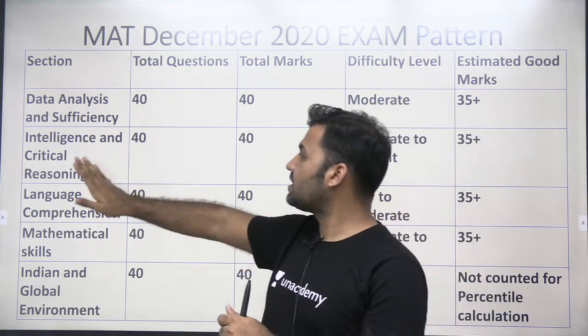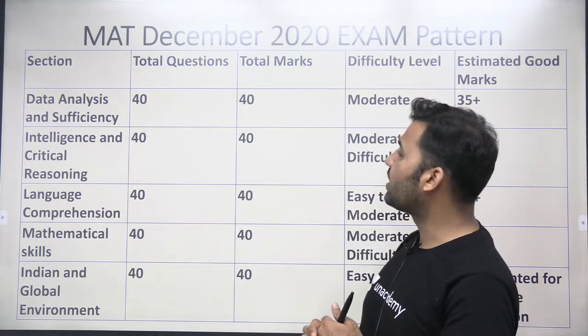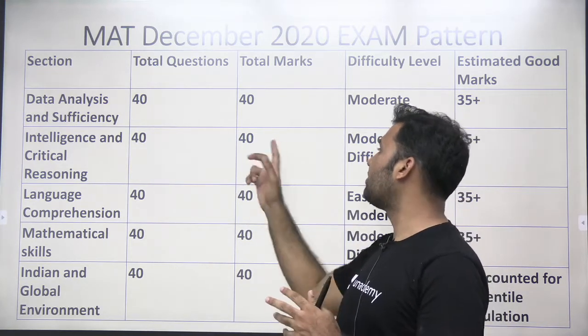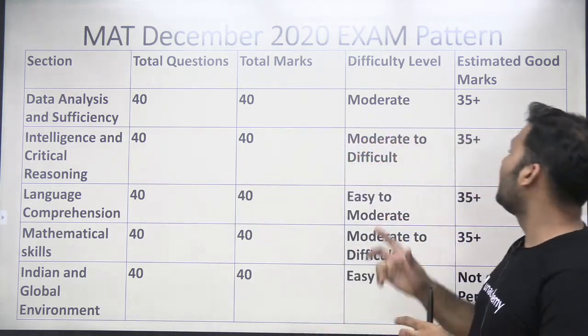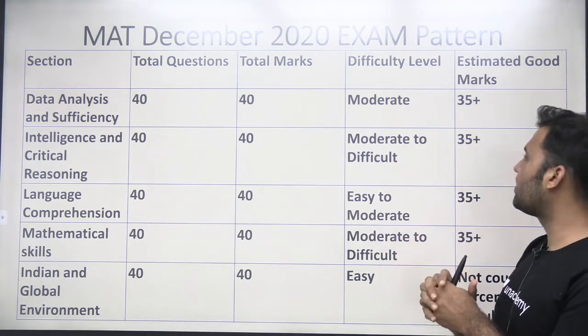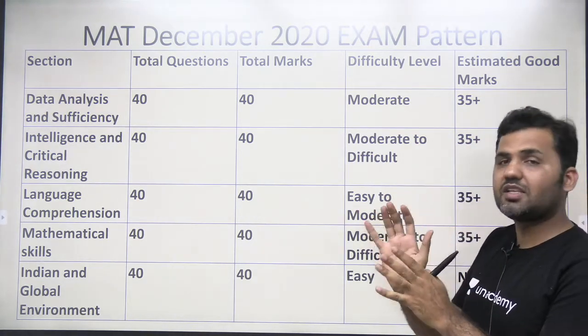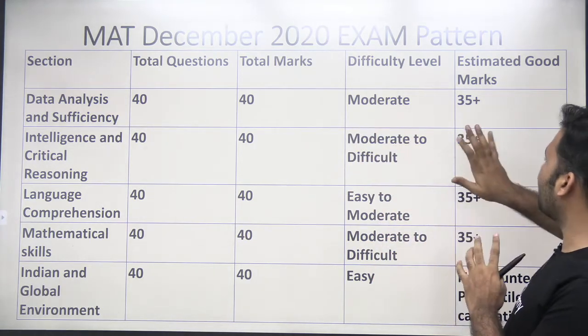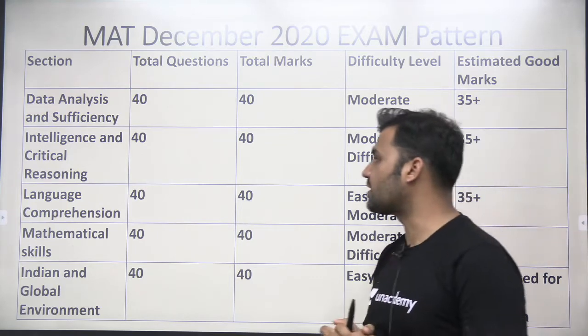Then the intelligence and critical reasoning section is another section out of 5. The total number of questions is 40, and the marks awarded to this section are 40. Some questions can be considered difficult, but most of the questions are at an easy to moderate level. So the overall level of difficulty of this section is moderate to difficult. Estimated good attempts would be 35 plus.